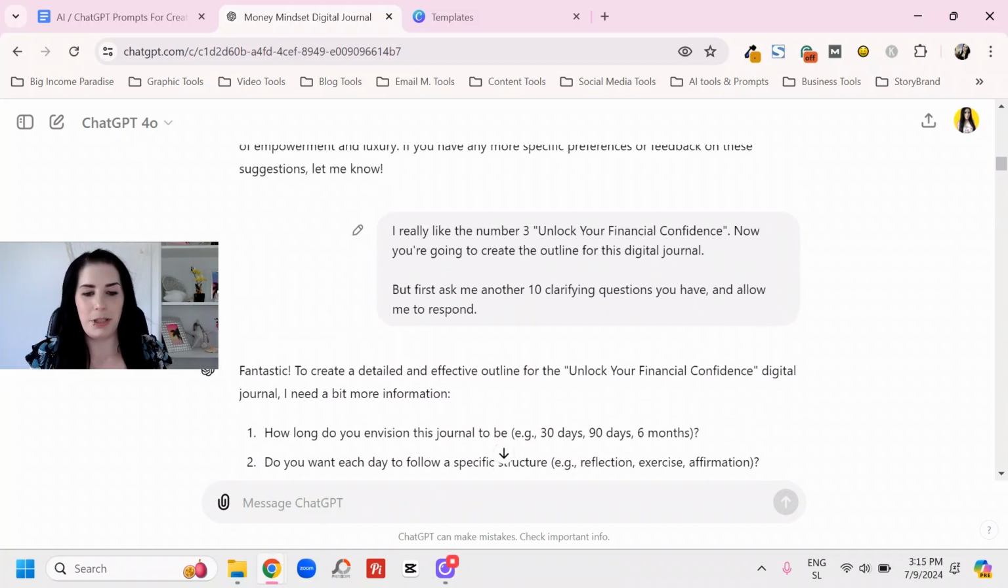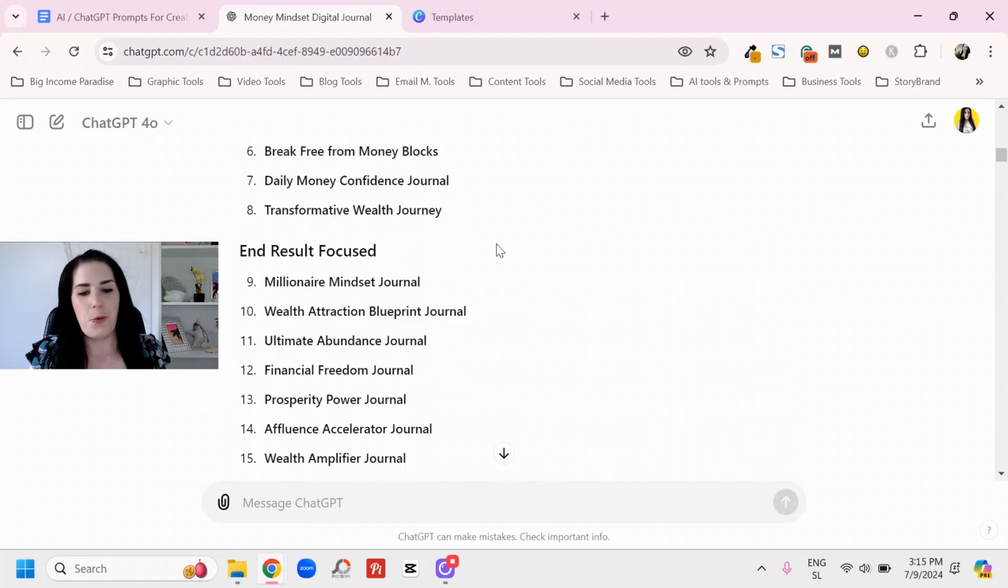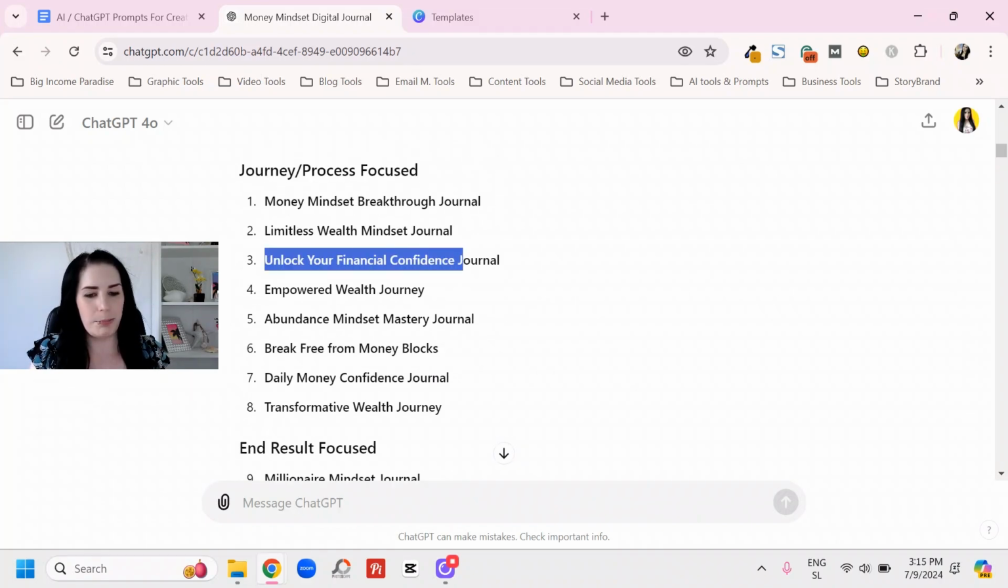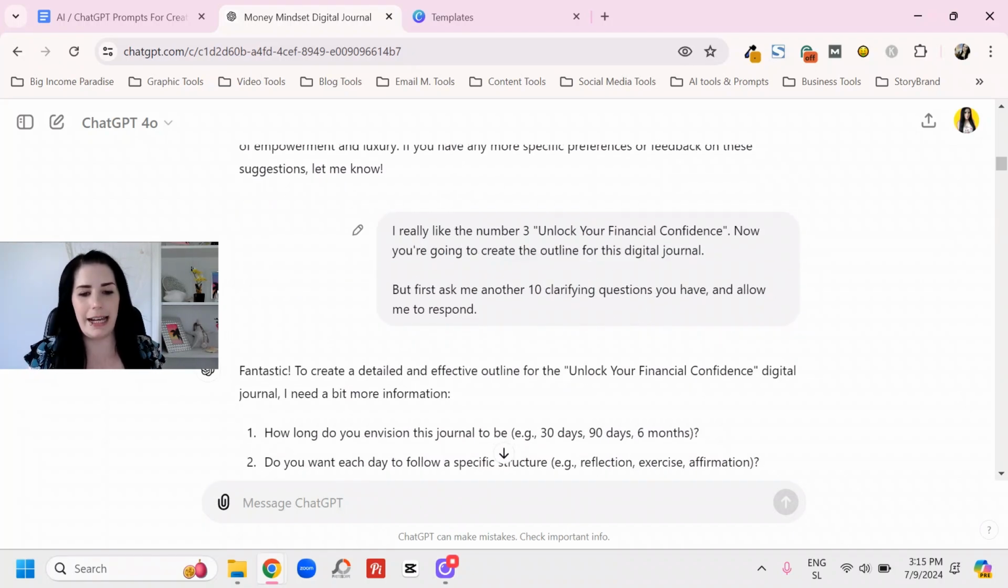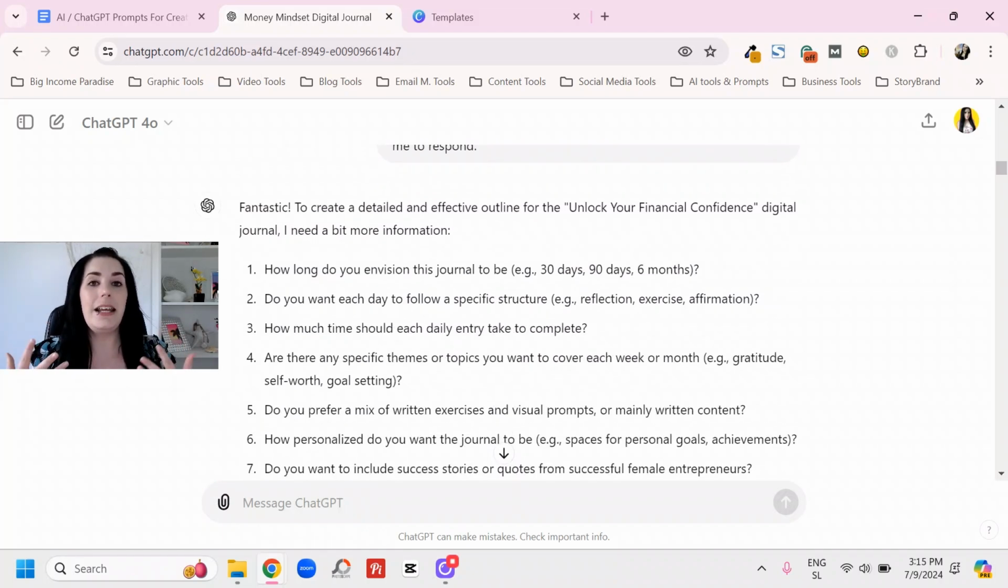So I told ChatGPT, I really like the number 3, "unlock your financial confidence." And I put this in between the quotation marks so it knows exactly what I mean. Even if I would say just, I like number 3, it would know. But I want it to just use this part without the journal at the end. So I told it which number I like, and then I said we're going to create the outline for this digital journal, but I told it again to ask me 10 clarifying questions, because it needed more information about what I'm trying to do with this journal.